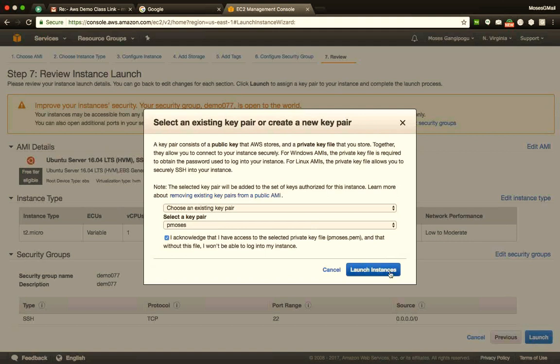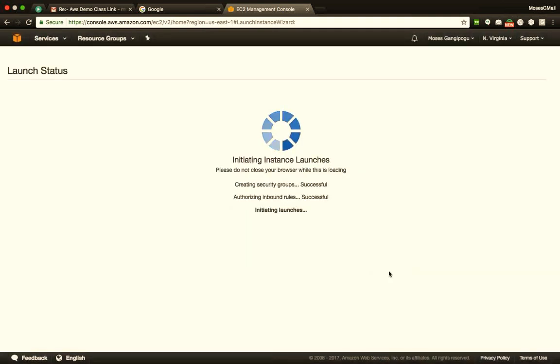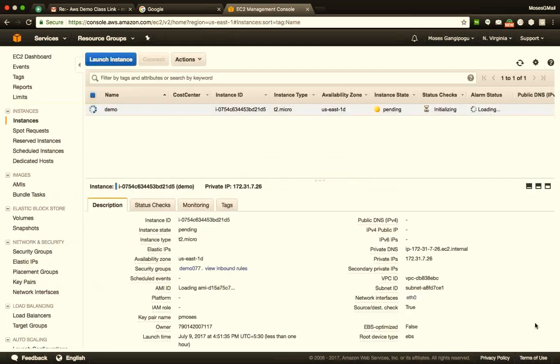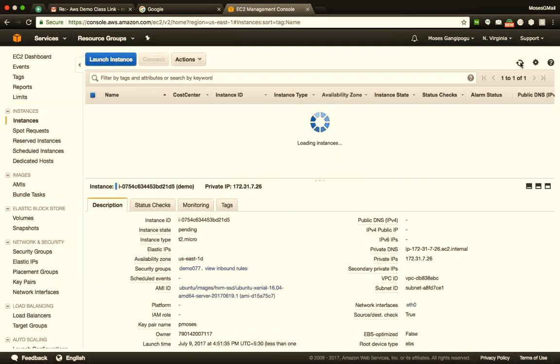Use the key pair that I already have, Moses, launch the instance. And now if you see, my instance is launched. I'll click on view instances and it takes me over here. And this is the server that I had created with the key name and the value demo. This is the name of my server.